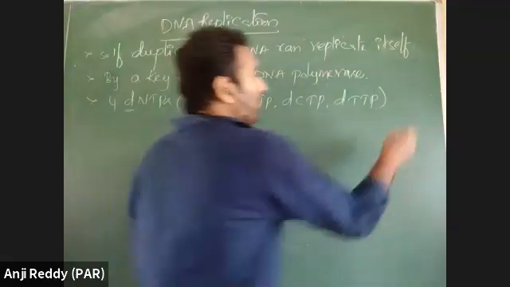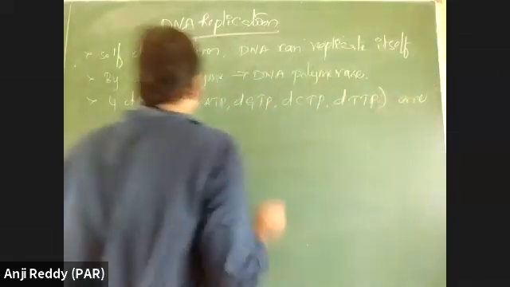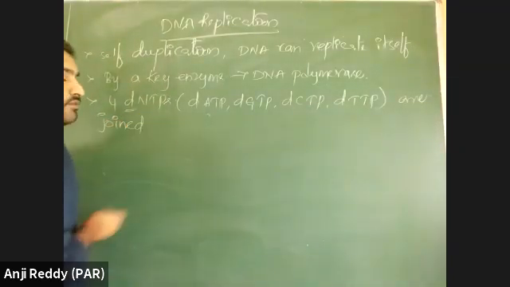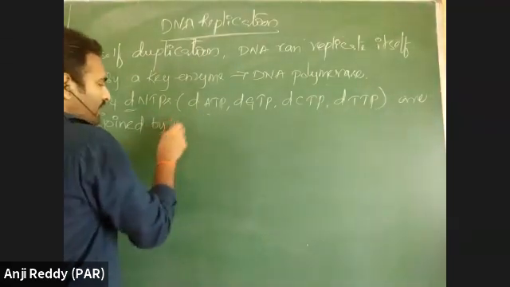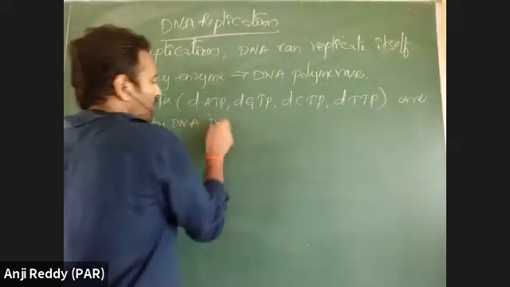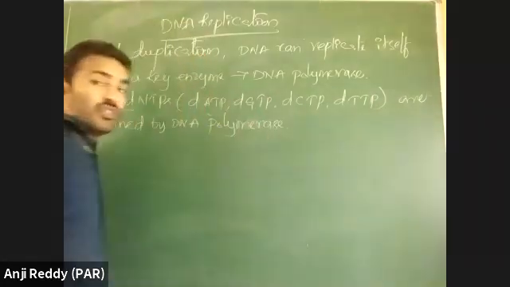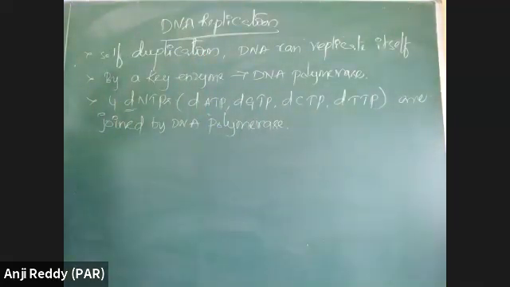They are joined together by DNA polymerase. The DNA polymerase enzyme joins four types of deoxynucleotide triphosphates.